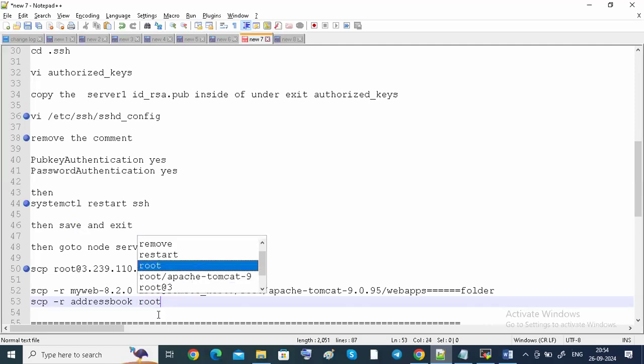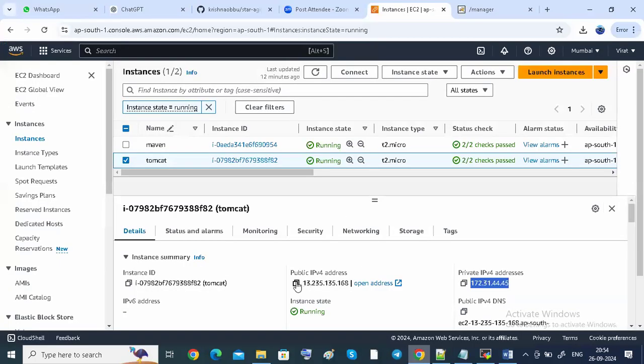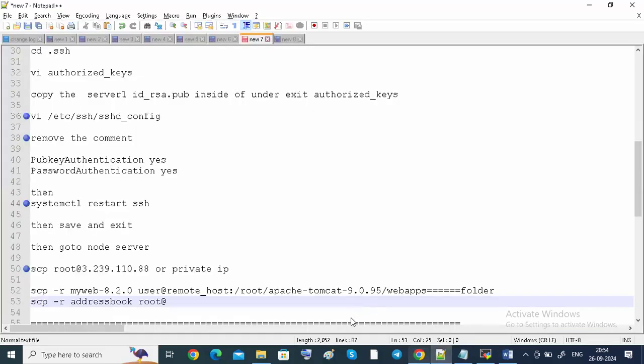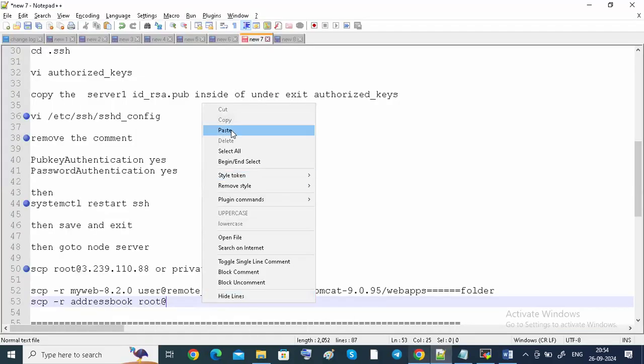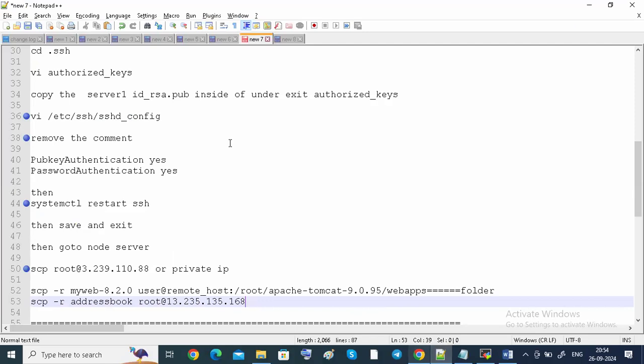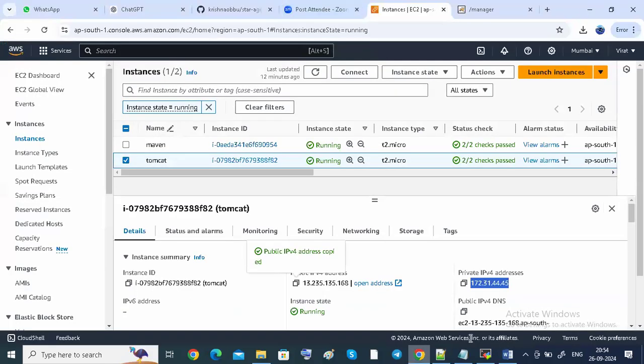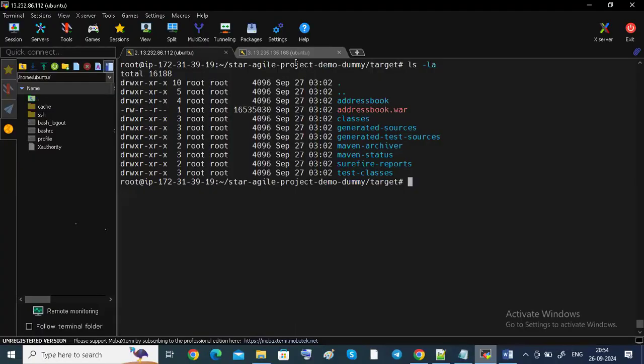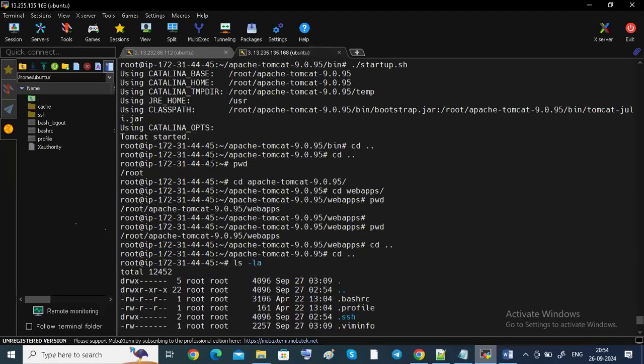User is root. And the date. What is your public IP? This is the public IP. So I'm going to copy the public IP, and the path is... I'm going to copy the path. Path, yes. This is the path.